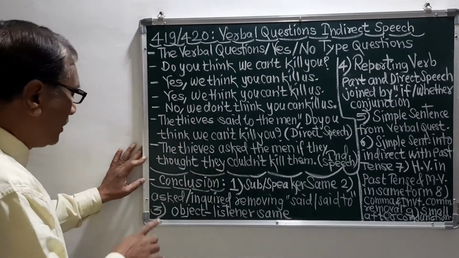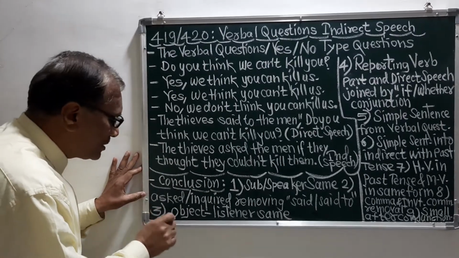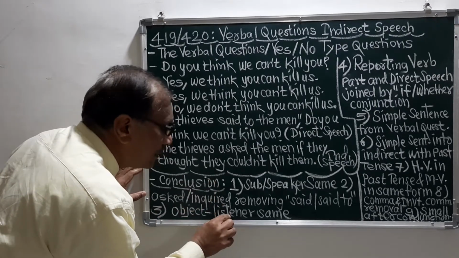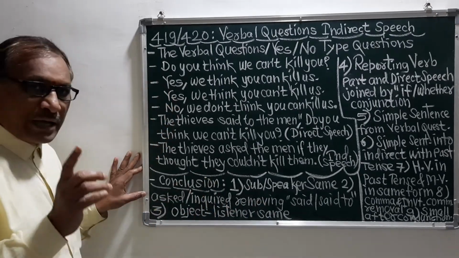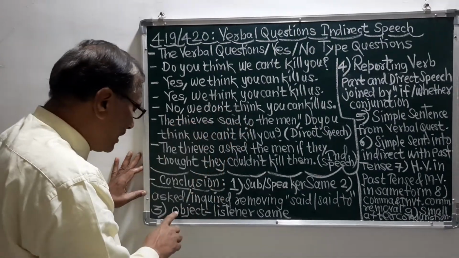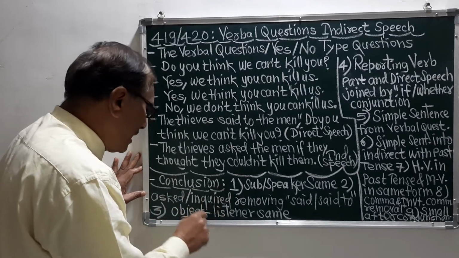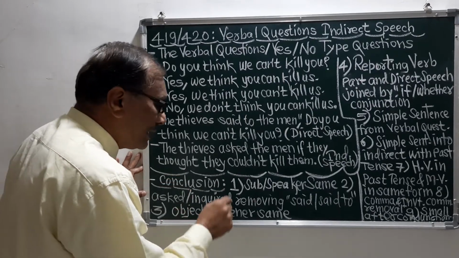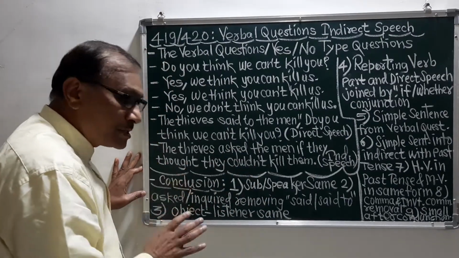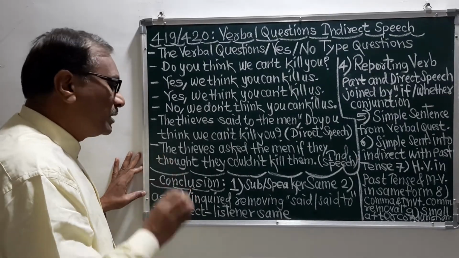Now the third rule is given here, and it is this: object, that is listener, same. The explanation is that in the direct speech there is the object, it means there is the listener, and this object or this listener should be the same, meaning we should not change it.